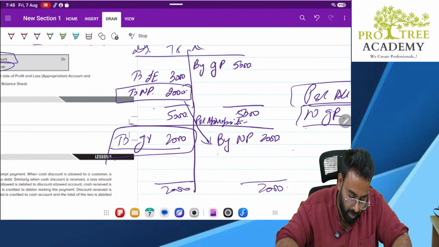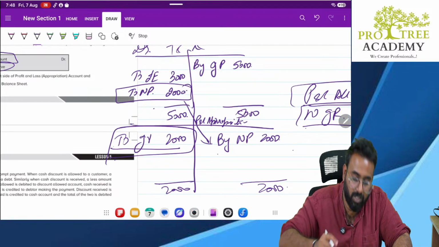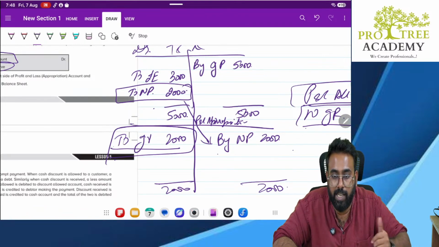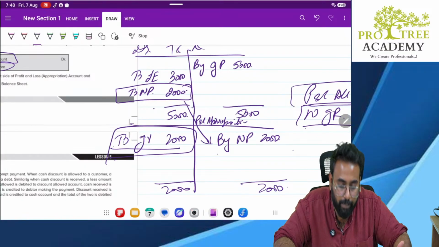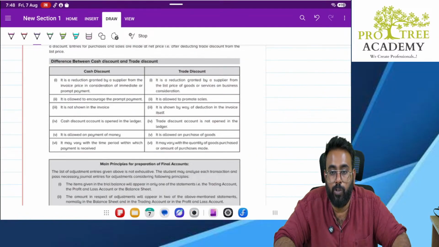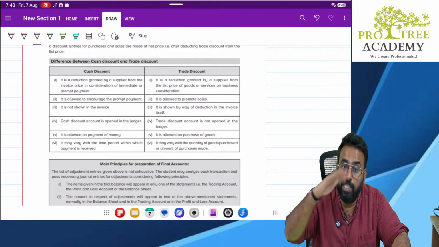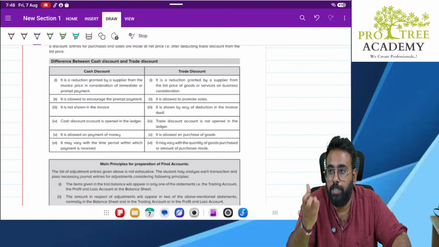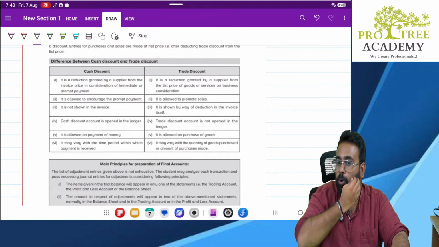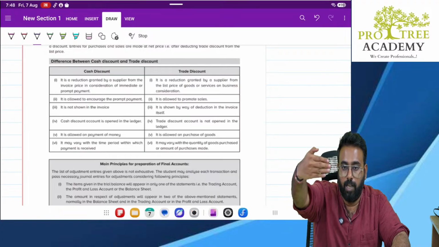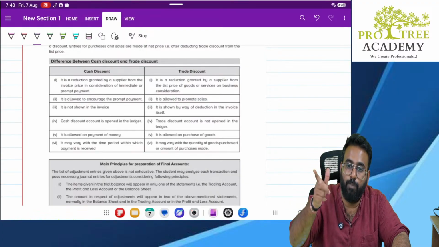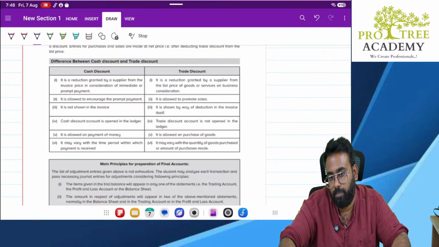I hope I don't have to explain ledgers and journal entries now, which we have already discussed in detail. Clear? Cash discount and trade discount were already explained long back. Correct? Cash discount is an incentive to encourage early, faster payments. Trade discount is given on the spot when the sale is actually happening. For example, you go to Vishal Mart, the MRP is 100 rupees and they give it to you for 50 rupees. So that 50 rupees is a trade discount.